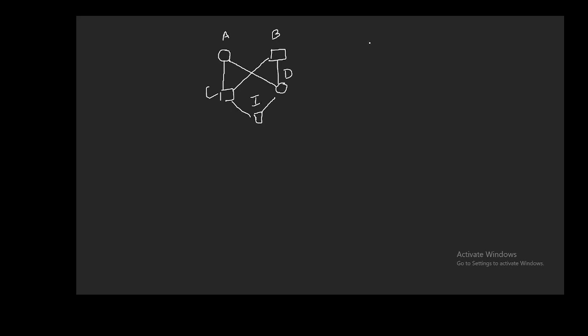So the pathway could be like C, A, D, and another pathway could be like D, B, C. So there could be two pathways, and the number of individuals involved is 3. So we will be writing 1 by 2 to power 3 plus 1 by 2 to power 3, which will be 1 by 8 plus 1 by 8 is equal to 1 by 4. So this is how we can calculate the inbreeding coefficient here.